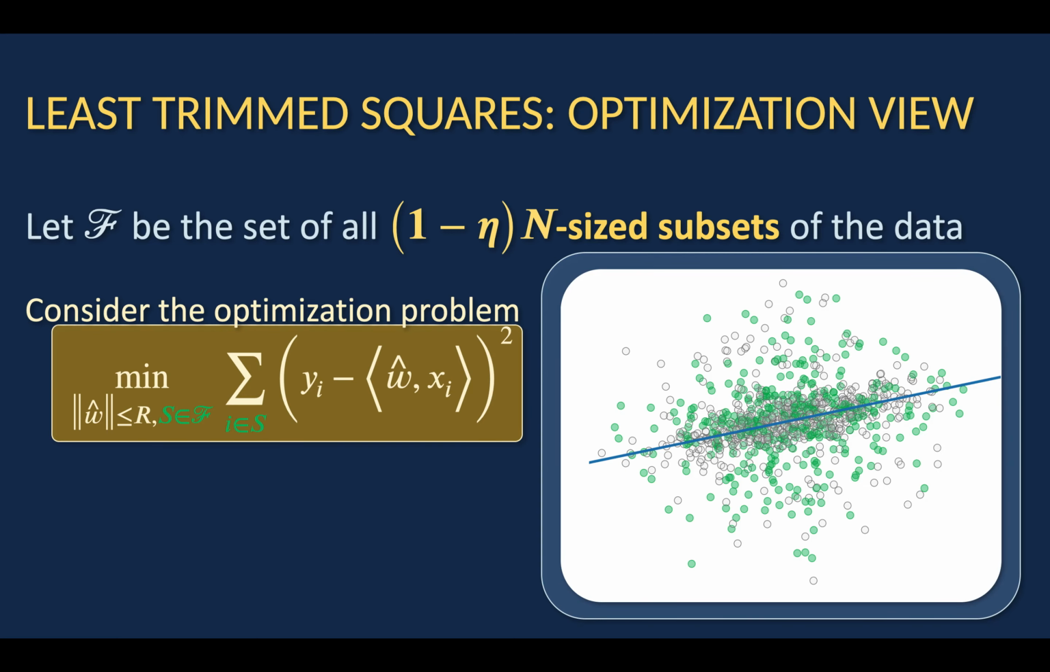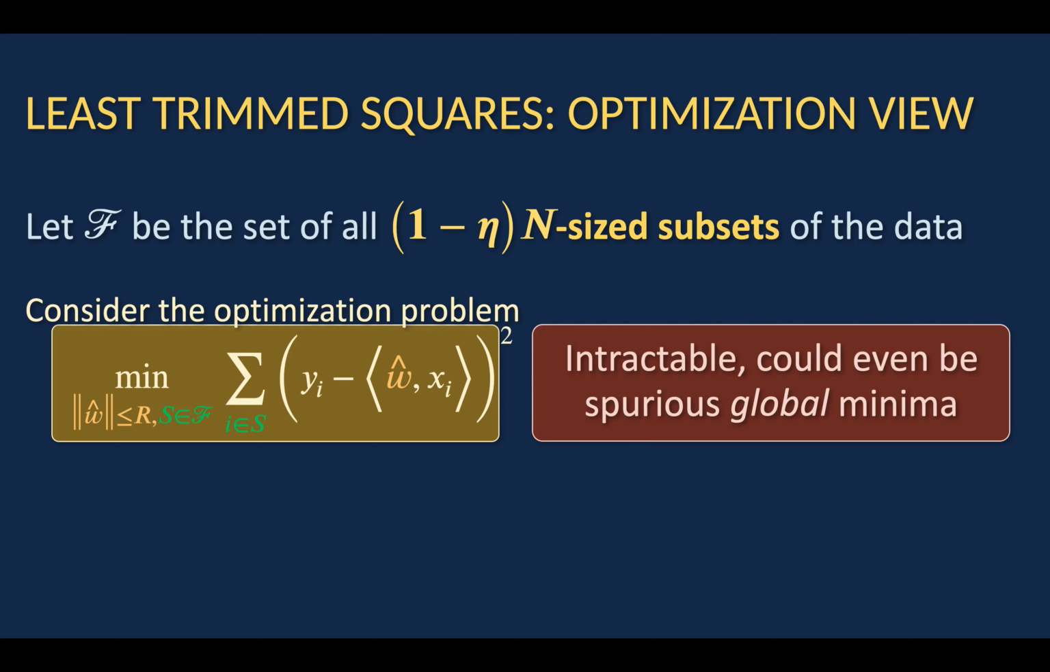Minimization over all subsets S in F of the objective, summation over all i in S, and we're also minimizing over all regressors w-hat in the R norm ball of the difference between y_i and the inner product of w-hat and x_i, whole squared. So hopefully that makes sense. This seems like a natural approach, but it is intractable and could even have spurious global minima.